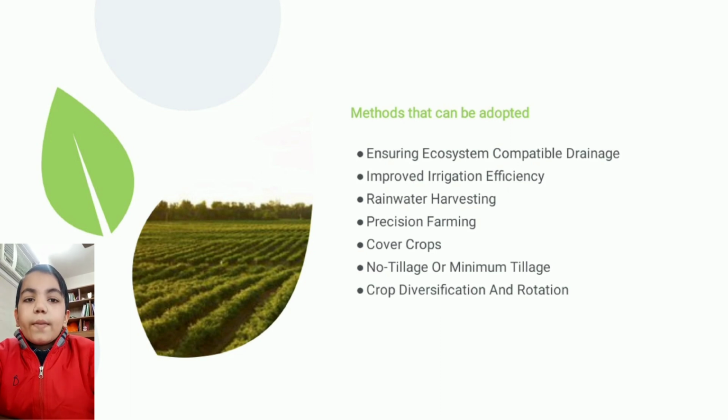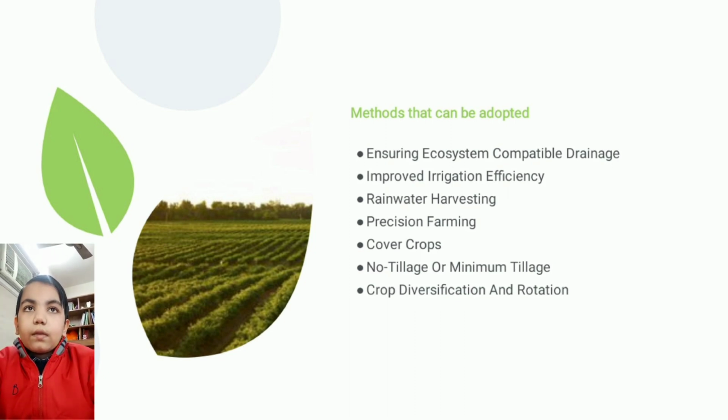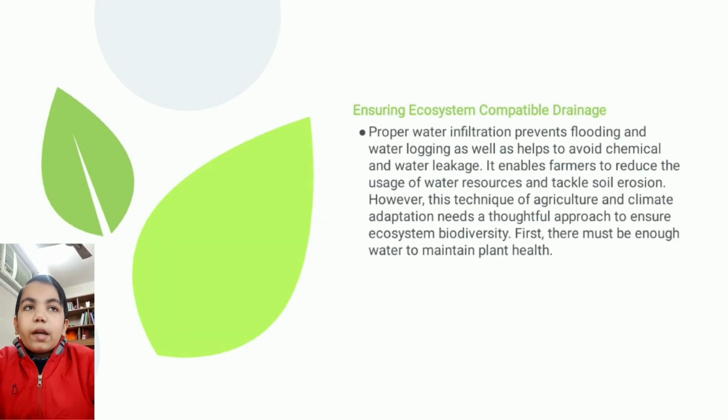Ensuring ecosystem compatible drainage, improved irrigation efficiency, rainwater harvesting, precision farming, cover crops, no tillage or minimum tillage, crop diversification and rotation. Ensuring ecosystem compatible drainage: proper water infiltration prevents flooding and waterlogging, as well as helps to avoid chemical and water leakage. It enables farmers to reduce the usage of water resources and tackle soil erosion.